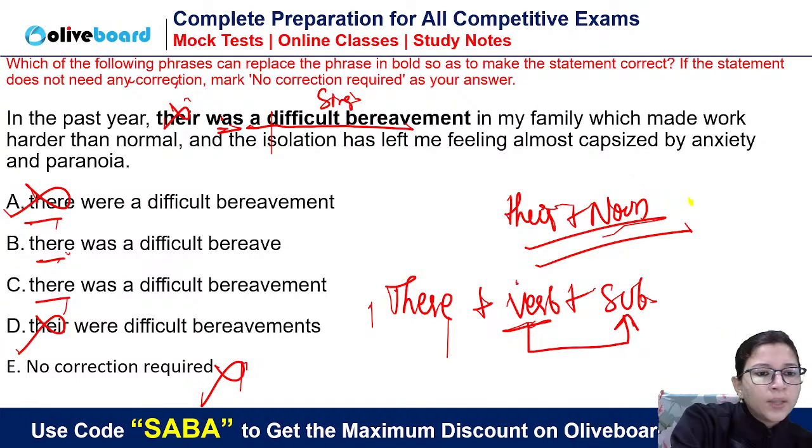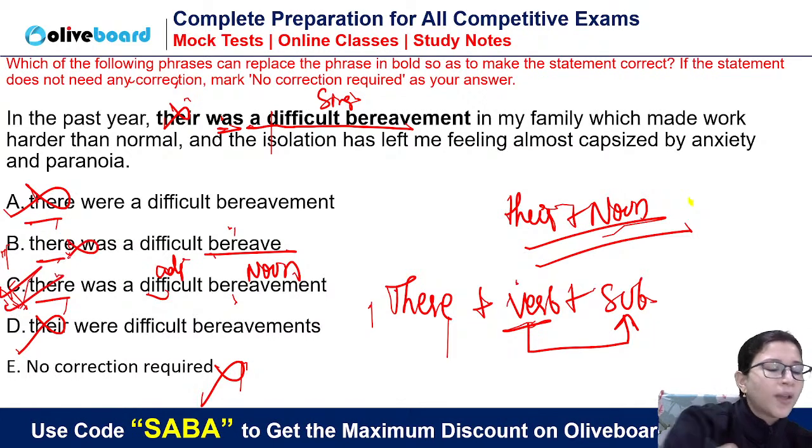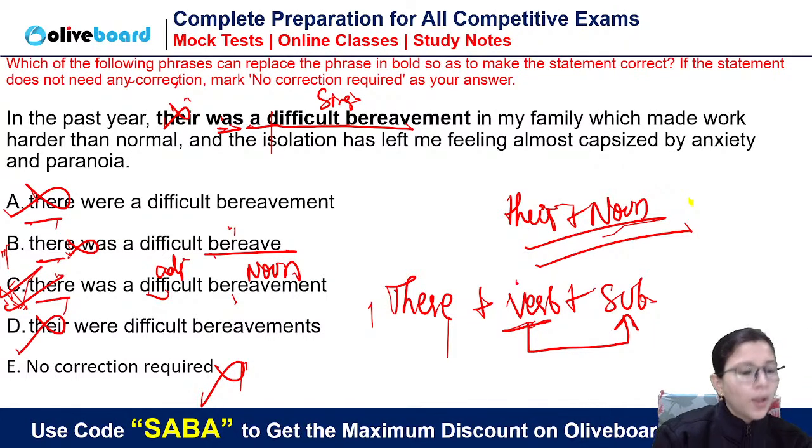Now, you have to choose between these two options. Bereave is a verb. We need a noun because difficult is an adjective, so we need a noun. So we are left with only one option, that is C. All these options are eliminated. Bereavement basically means sadness. The word bereavement carries the sense of sadness.